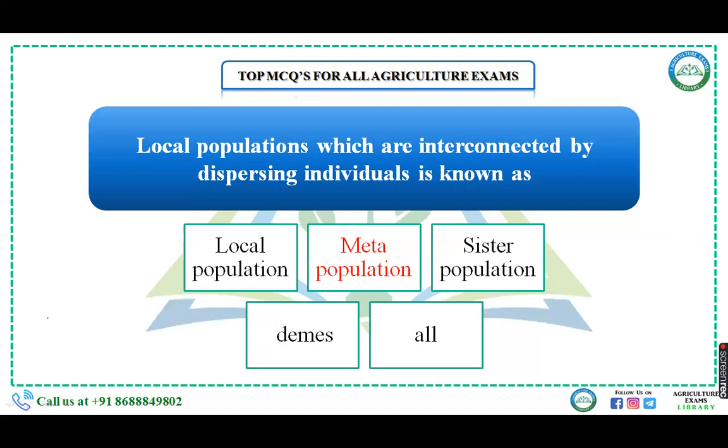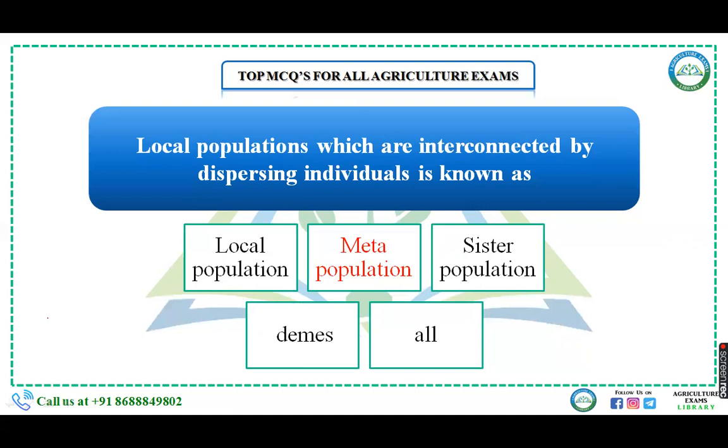Suppose we are talking about Homo sapiens living in the plains. Sister populations means different populations of the same species of organism which are found in different places. Same species, but places are different. If people of the same species are staying at two different places, that is known as sister population.